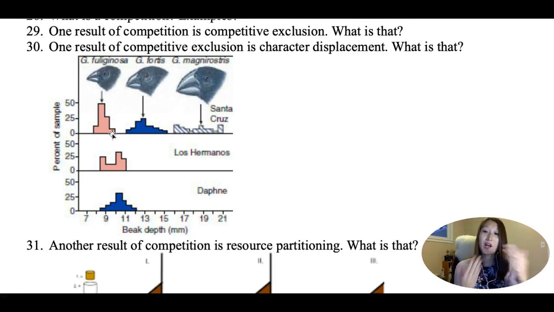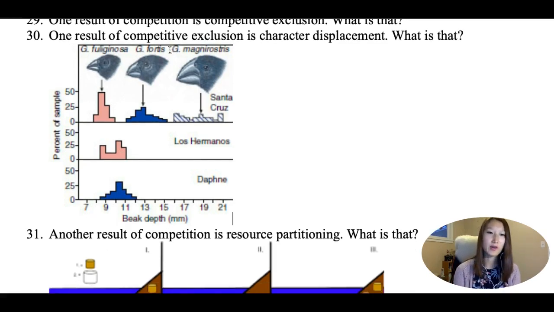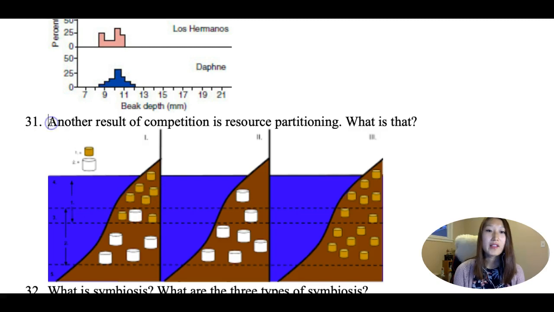They're not choosing how big their beaks get. It's just that the ones that have a bigger size of beak for this one, a smaller size of beak for this one, are better at surviving because they're eliminating the competition factor. So as a result, we have this character displacement, this entire slight change of character to allow everybody to live so that we're avoiding the competition. Not intentionally, it just turned out that way.